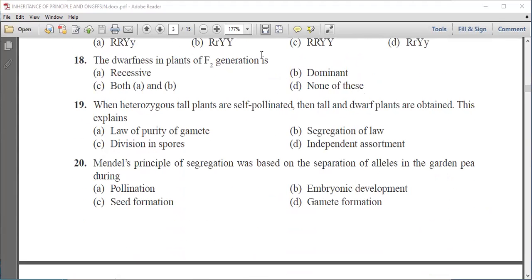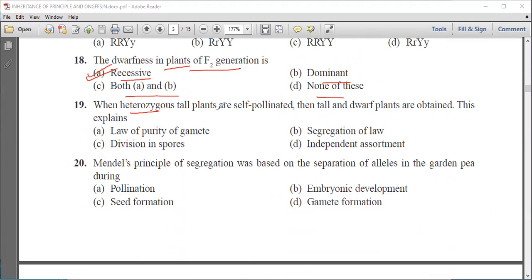Next question is, the Dwarfness in plant of F2 generation is recessive, dominant, both A and B, or none of these. Now we know that Dwarfness in plant of F2 generation is recessive.